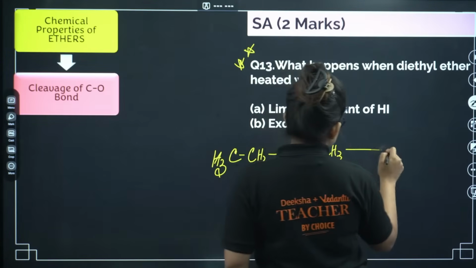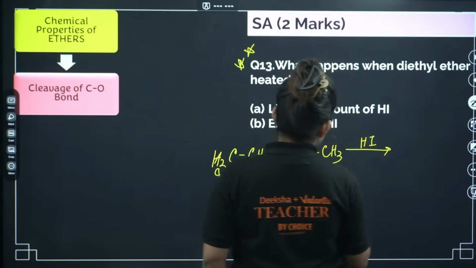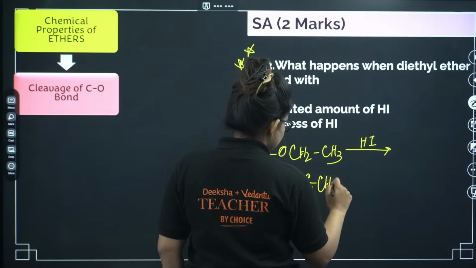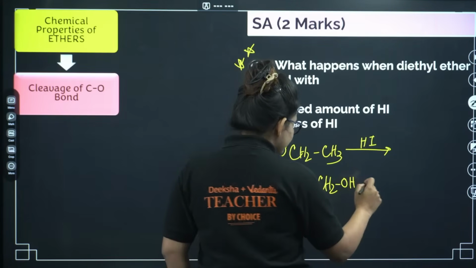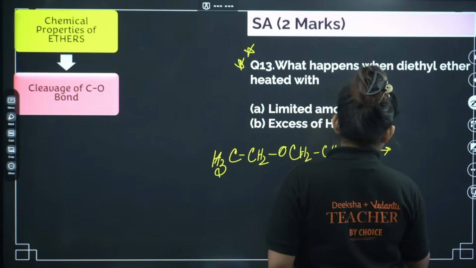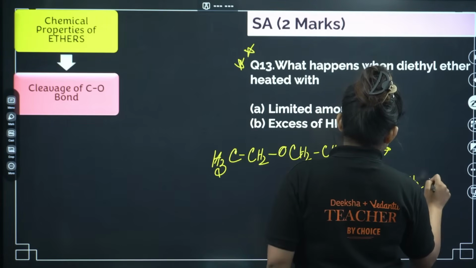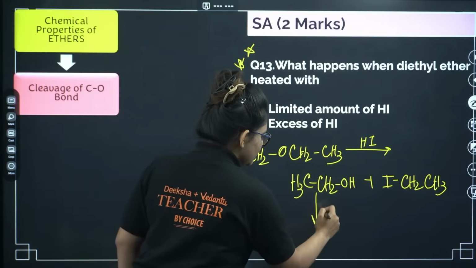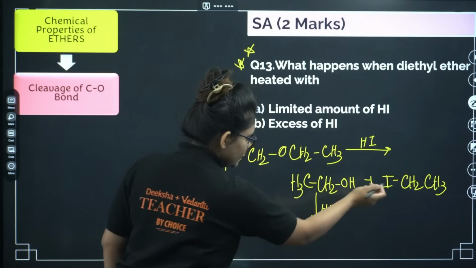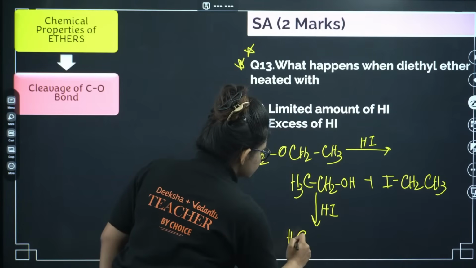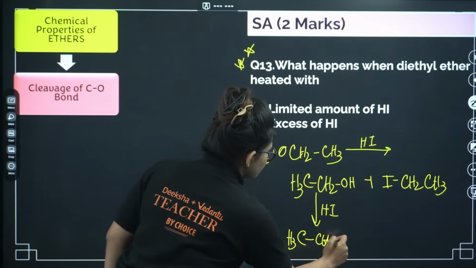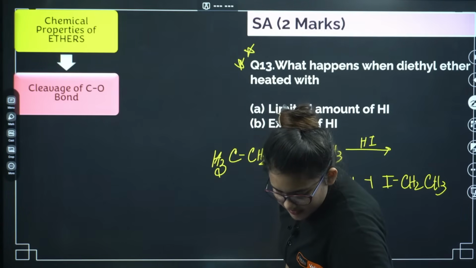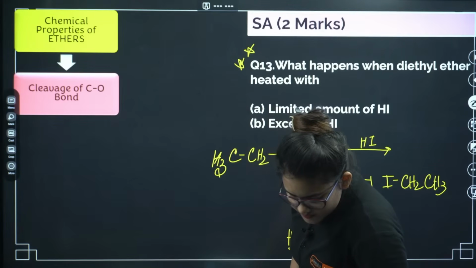If you give HI first, you will get one alcohol, that is CH3CH2OH, along with one iodide compound, CH3CH2I. Now, if you further give HI, this particular alcohol also will be converted to the iodide, CH3CH2I. I guess this is clear for you.